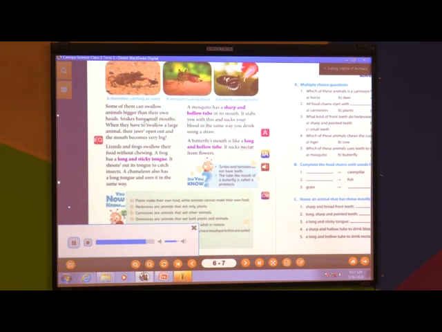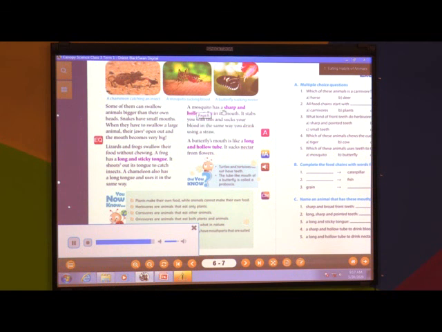Snakes have small mouths. When they have to swallow a large animal, their jaws open out and the mouth becomes very big. Lizards and frogs swallow their food without chewing. A frog has a long and sticky tongue. It shoots out its tongue to catch insects. A chameleon also has a long tongue and uses it in the same way.